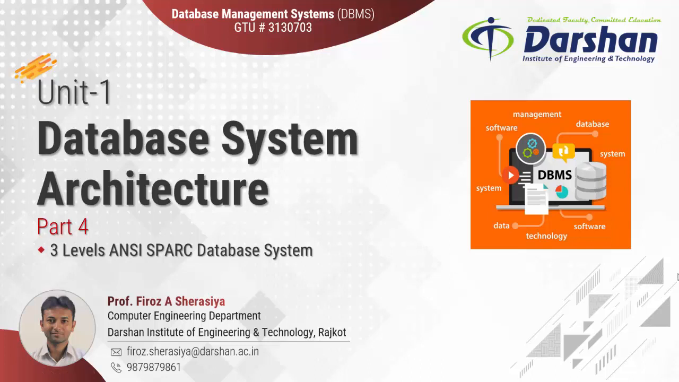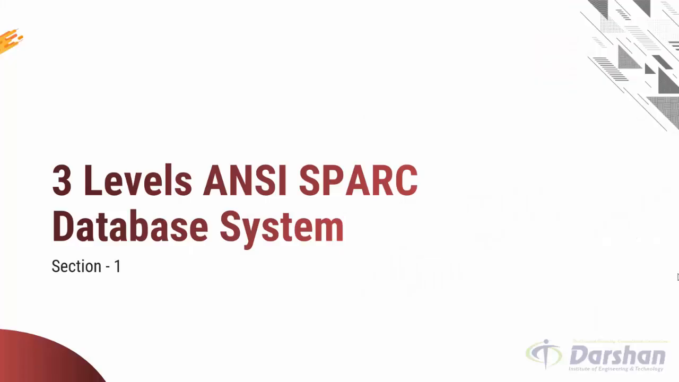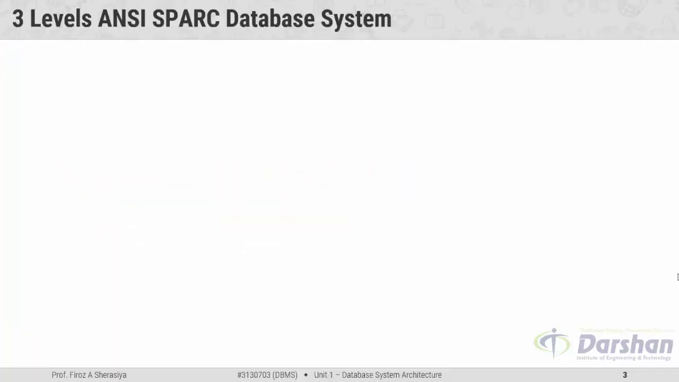Hello friends, in this video we are going to learn about the 3-level ANSI SPARC database system. It is also known as the 3-level architecture of database system. So let us start. The first question is, what is the full form of ANSI and what is the full form of SPARC? The full form of ANSI is American National Standards Institute and the full form of SPARC is Standards Planning